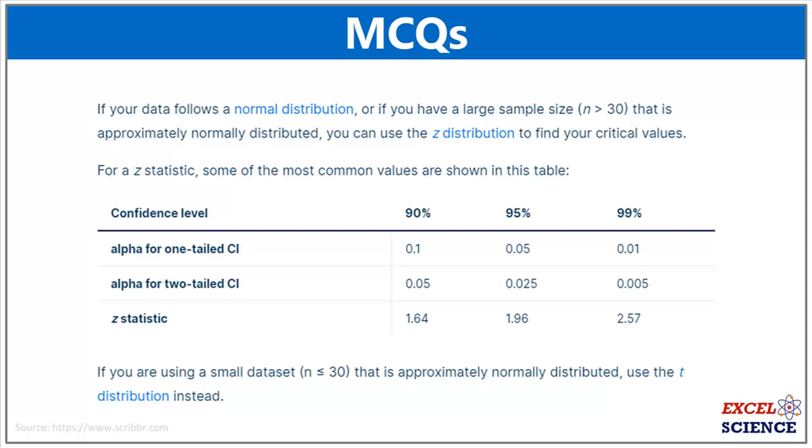So for a 90% confidence interval, the Z statistic is 1.64, for 95% it is 1.96 and for 99% it is 2.57. If you are using a small dataset, less than or equal to 30, that is approximately normally distributed, use the T distribution instead.